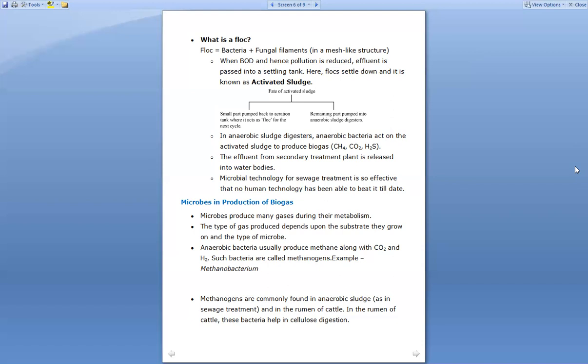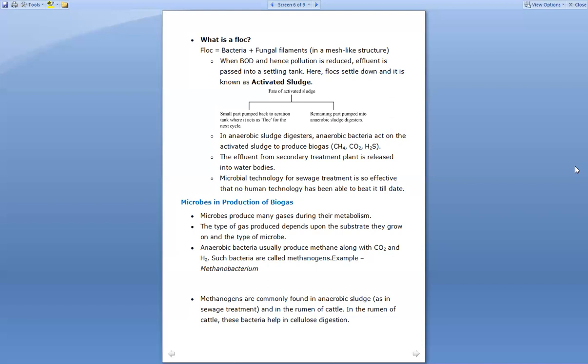So two things are very important: first, upon what substrate they have been dependent, and second, what type of microbe it is. Based upon these two things, different types of gases are produced.